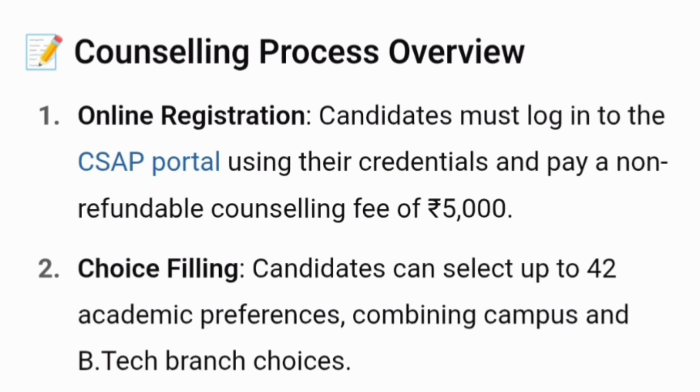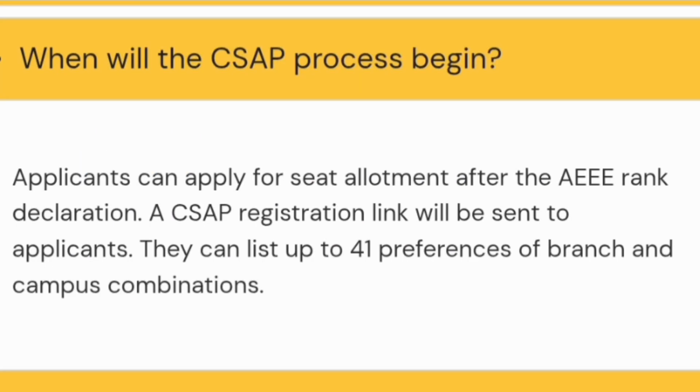For choice filling, students can do choice filling up to 42, but not exactly 42. They can put 41 preferences of different combinations of branches, courses and campuses. A CSAP registration link will be enabled and sent to applicants, and based on their ranks they should fill 41 preferences of branch and campus combinations.